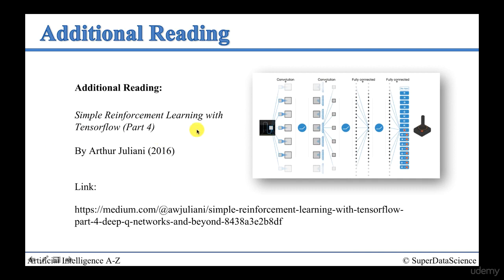If you look at Simple Reinforcement Learning with TensorFlow Part 4, you will find the part that's relevant to what we discussed today. Note that here he talks about convolutions. We are not covering convolutions in this section. We're going to be talking about them in the next section of the course. So just skip the convolutions part for now, and we'll talk about them in the next part of the course.